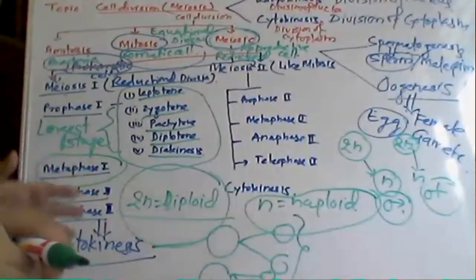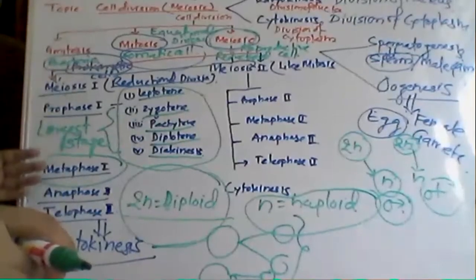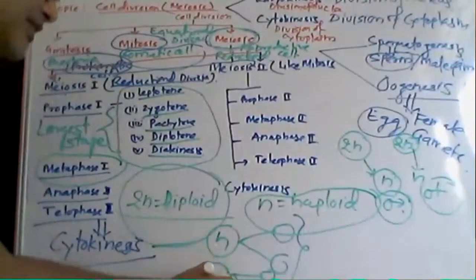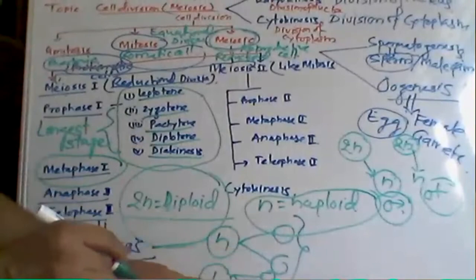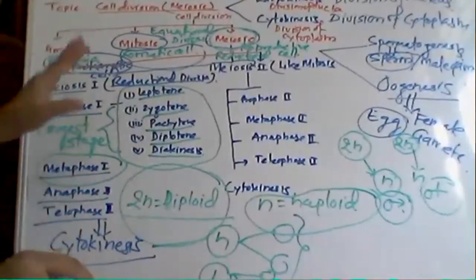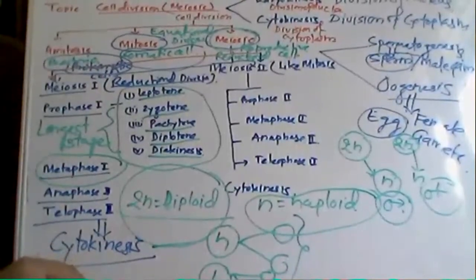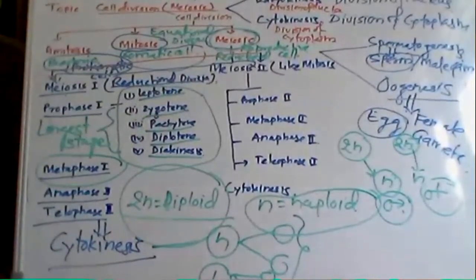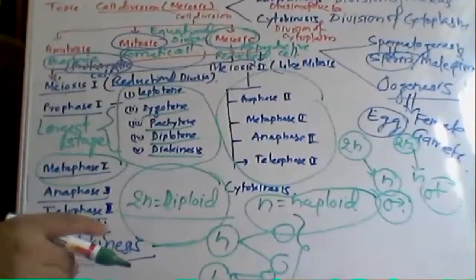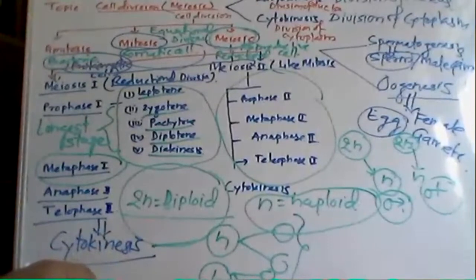How? First, meiosis 1 will produce two haploid cells. Now these two haploid cells further divide, giving two from one haploid cell and again two from the second haploid cell. So this is the process: meiosis 1 and meiosis 2 are completely different. Meiosis 2 is just like the mitosis process we have seen. Is it clear to all of you?